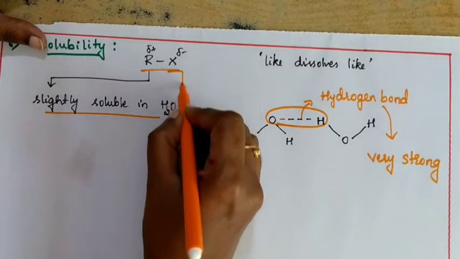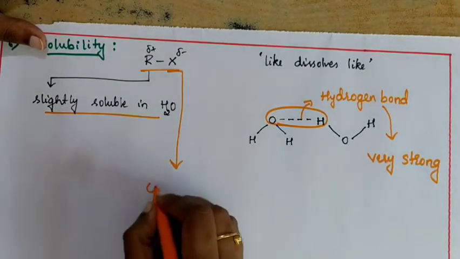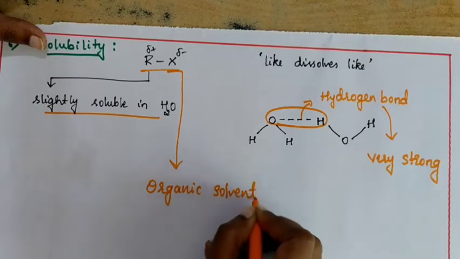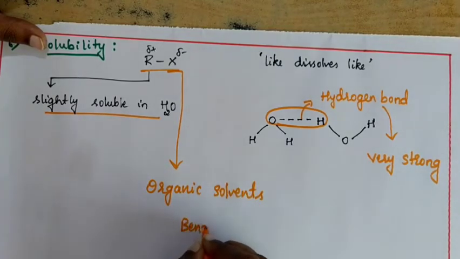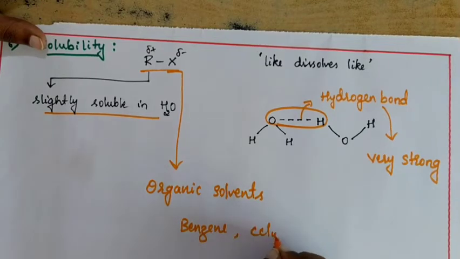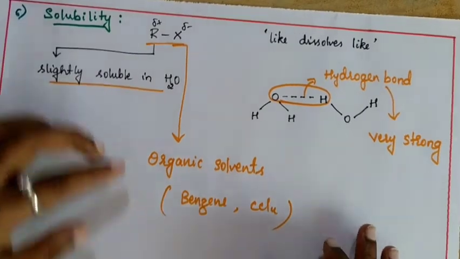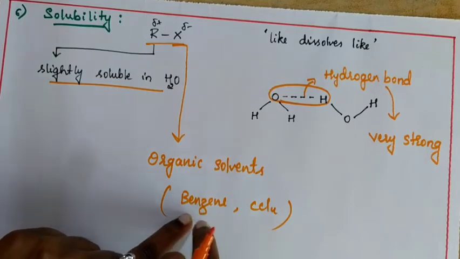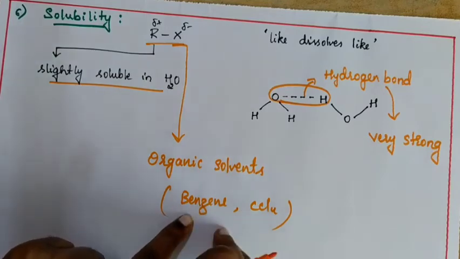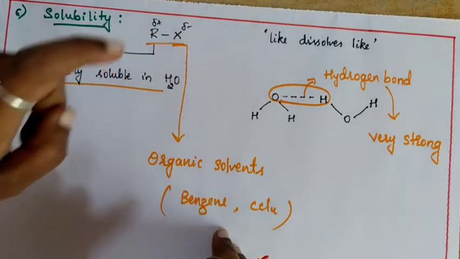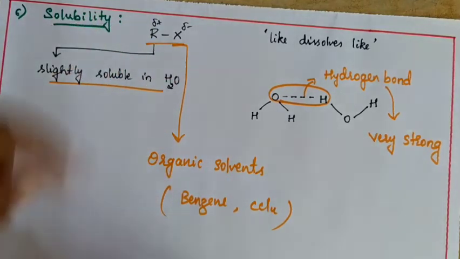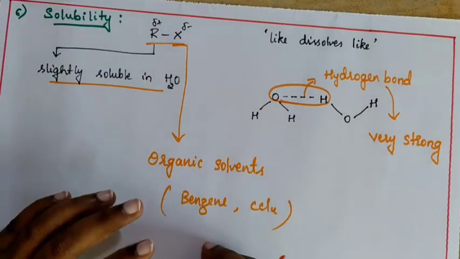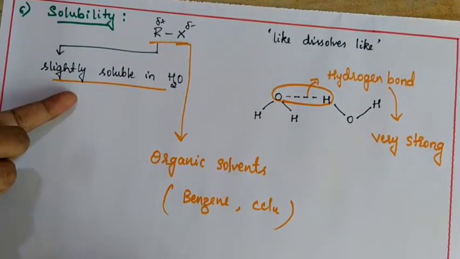But this alkyl halide will easily be soluble in organic solvents. Organic solvents, like it can be benzene or carbon tetrachloride, any of the organic solvents. Because when you mix alkyl halides with organic solvents, the bonds in these solvents are going to break, and this solvent will make a bond with the alkyl halide, and that bond will be stronger. That is why alkyl halides are easily soluble in organic solvents, not in water. Even though it gets soluble in water, it will be in very slight form.